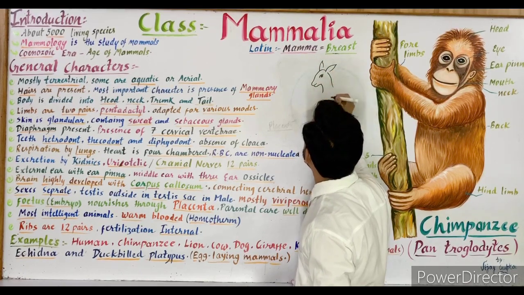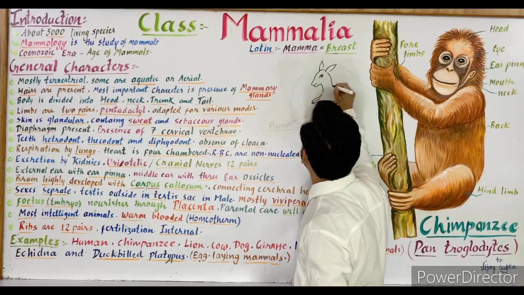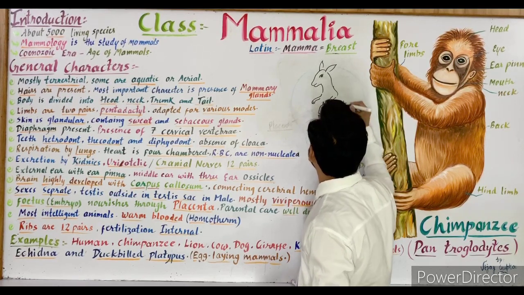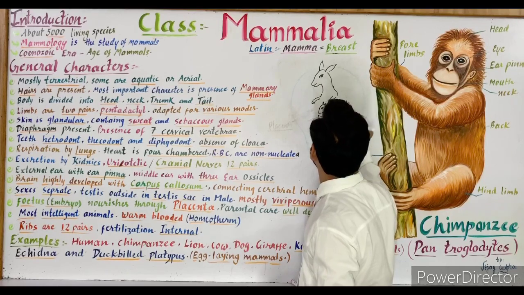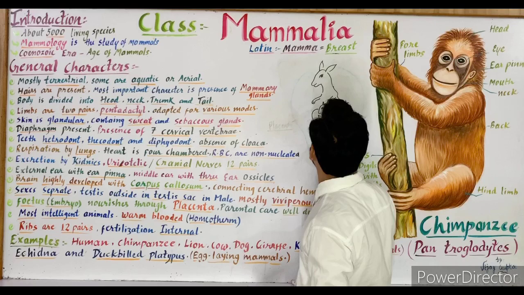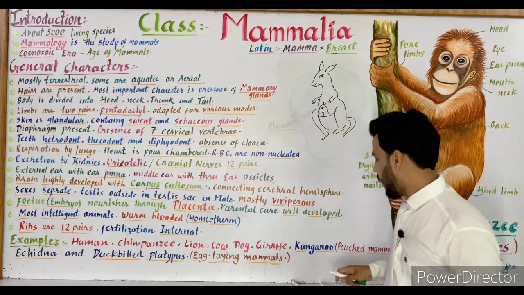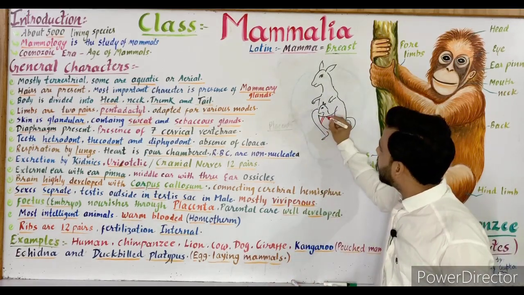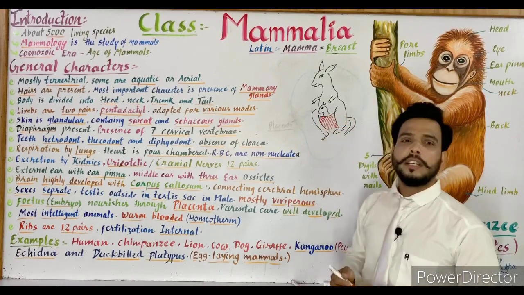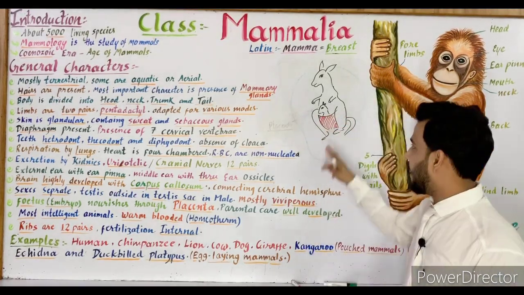It is a kangaroo and these are the forelimbs, and it carries its baby in a pouch. Its baby is present in a pouch and the pouch is found on the body. So roughly I made it. This is the pouch, and this pouch helps in the development of their young one.